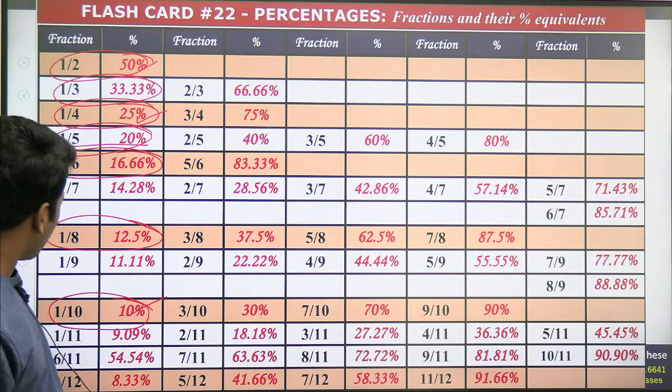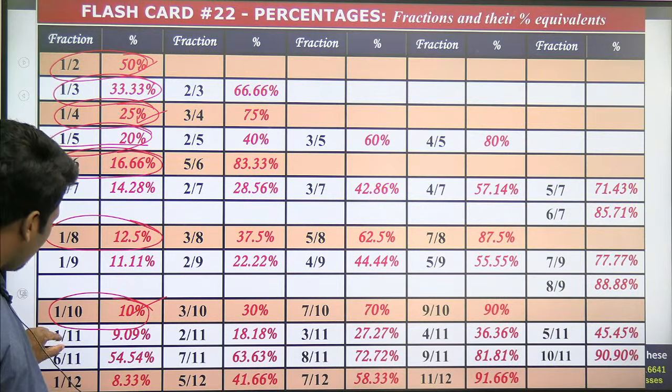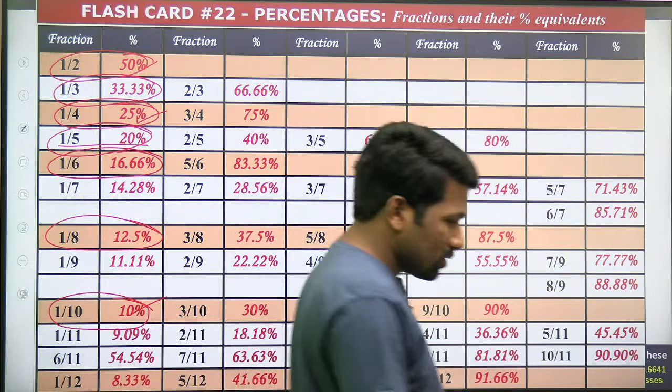Okay. So now what is pending? 1 by 7, 1 by 9, 1 by 11. That also we will try to understand.